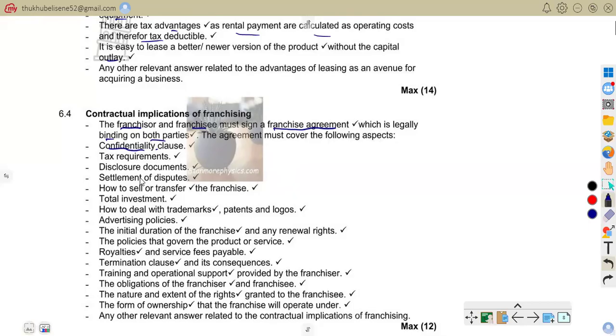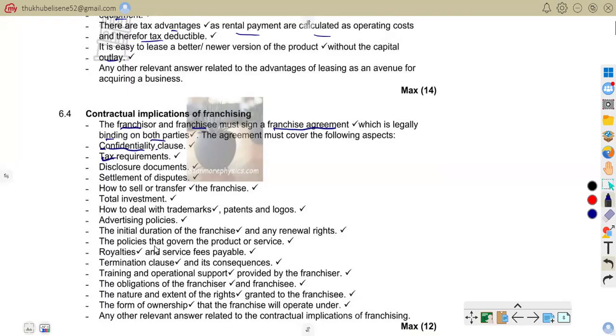The confidentiality clause is going to protect business secrets. For example, the franchisee cannot share recipes with other people.